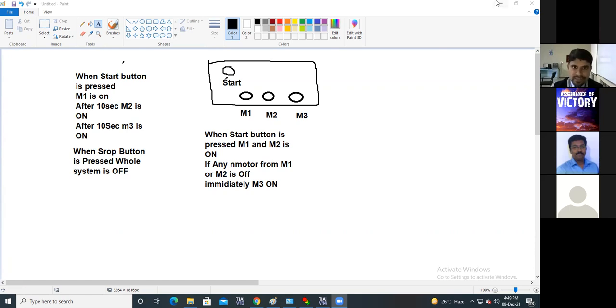In the morning session, Himanshu sir told you not to use your mind, but to use the tricks, and sir has given you some tricks. To implement these particular conditions, please use those tricks, because to implement this, you must use those tricks only.